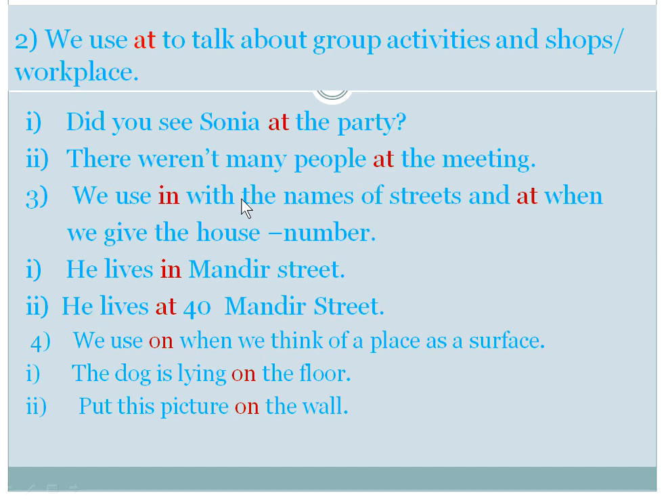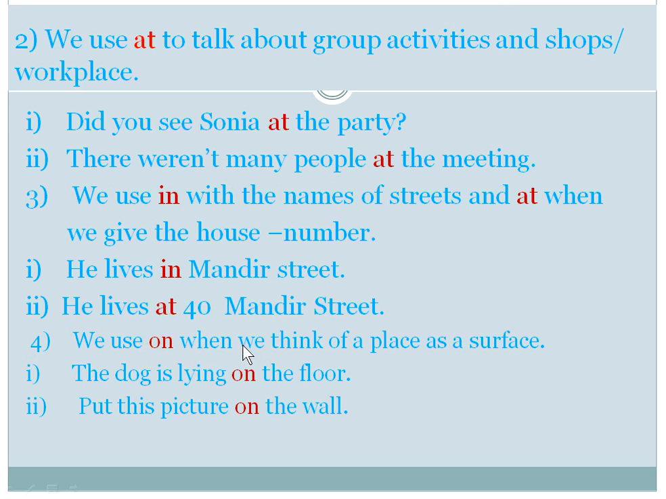We use in with the name of streets and at when we give the house number. He lives in Mandir Street. We are talking here about a street, so we use in as a preposition. He lives at 40 Mandir Street. It means that we are talking about the house number, so we use the preposition at here.